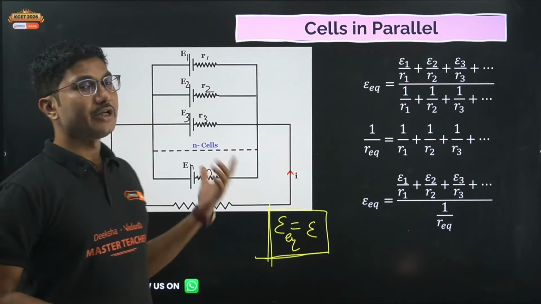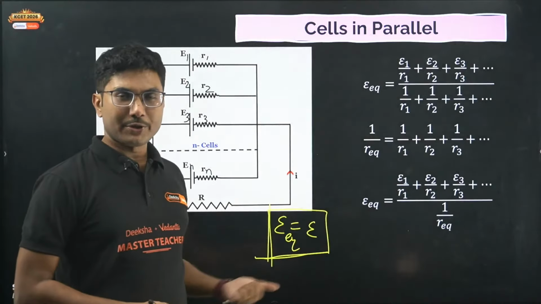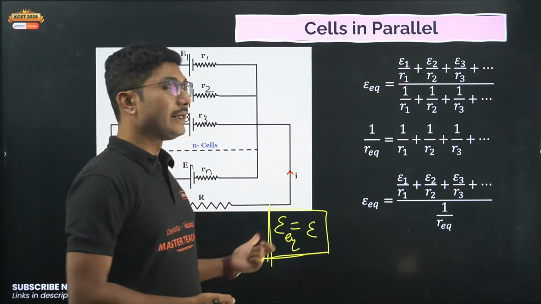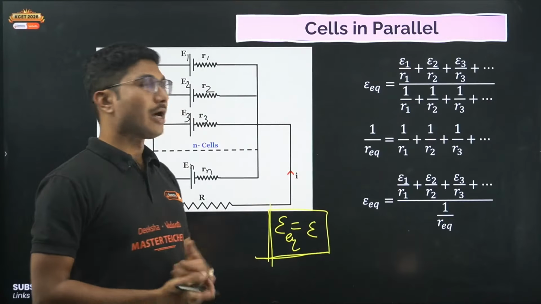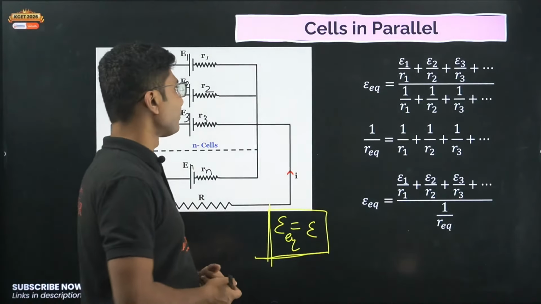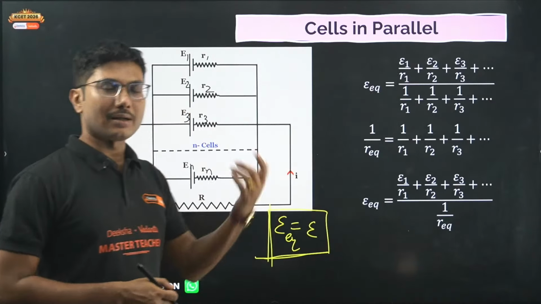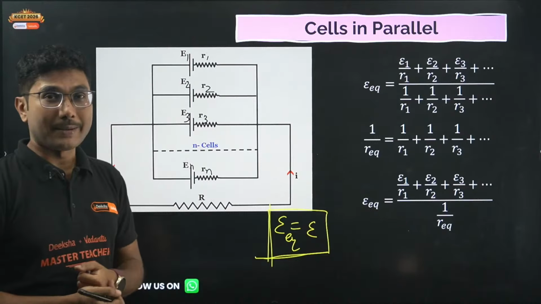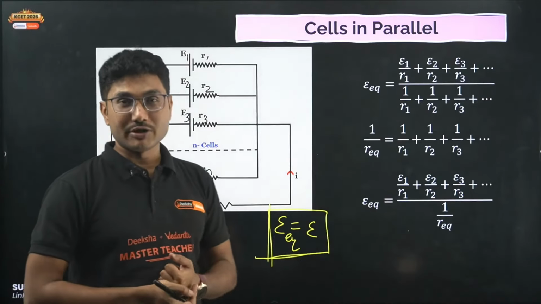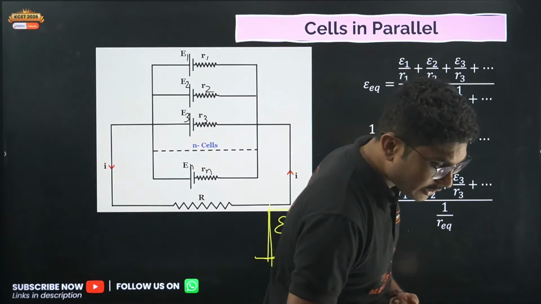So if you want to increase the voltage, series combination. If you want stability of your circuit, same voltage but for longer time, then you have to connect them in parallel. And in many cases series and parallel combinations are used together, particularly for example your mobile battery or the inverter that you are using in your home. Okay,